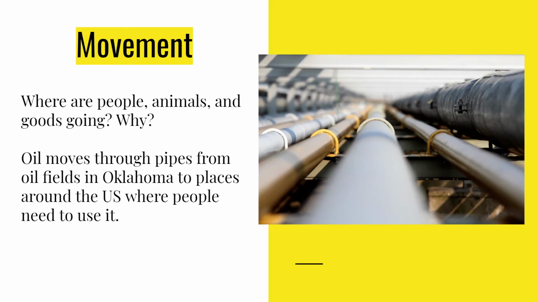The fourth theme is movement. Movement refers to why and how people, goods, and ideas go from place to place. When we talk about movement, we want to ask questions like, where are people, animals, and goods going? How and why? An example of movement is when oil, which is a good, moves through pipes from oil fields in Oklahoma to places around the U.S. where people need to use it.